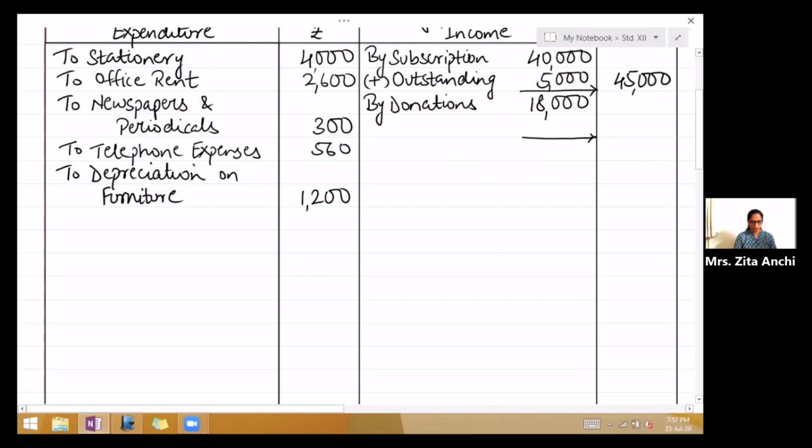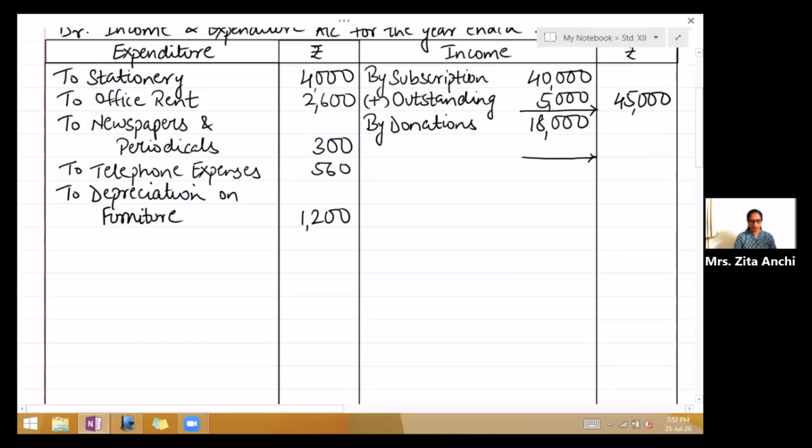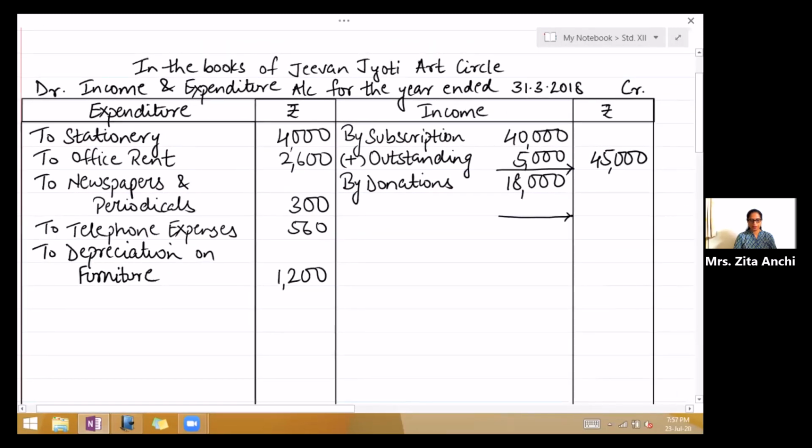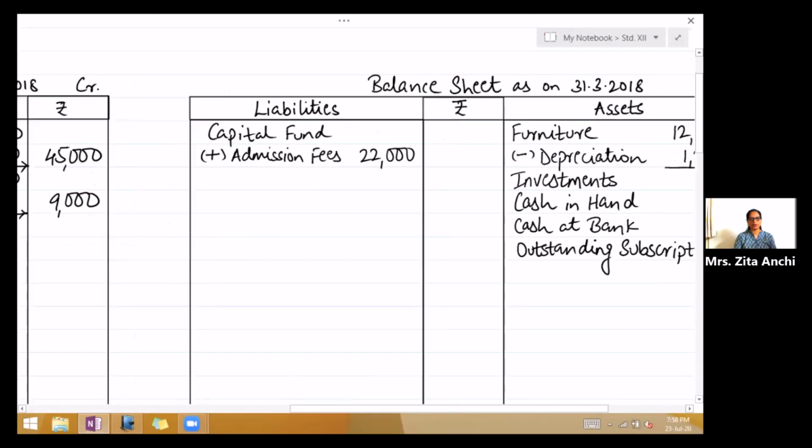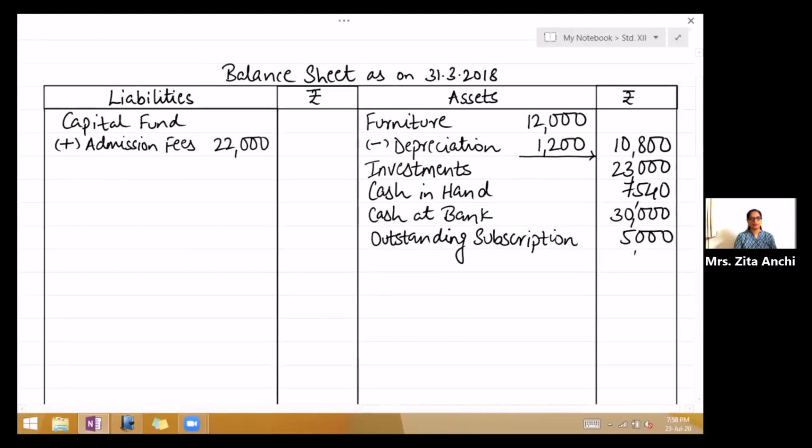Now the last one, full amount of admission fees and 50% donations are to be capitalized. Admission fees we have finished. Now 50% donation, look at the income side, you have written by donation. So write less 50% capitalized. 50% will be 9,000, outer column 9,000. And that 50% second effect, you will add it to capital fund on the liability side. So below admission fees, write add donations 9,000.